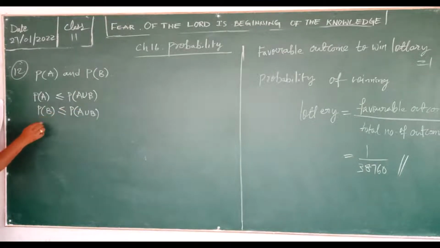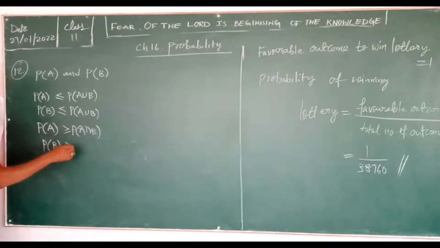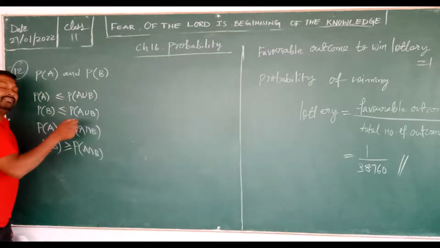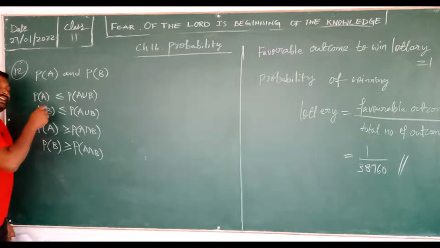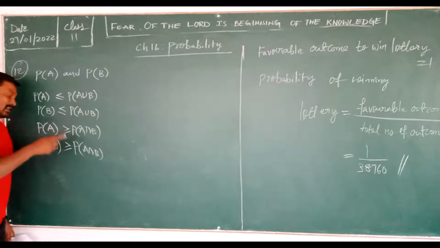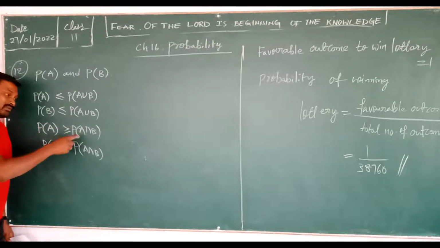Another one you should know: P of A, P of B, and P of A intersection B. This you should remember. Always, P of A and P of B should be less than or equal to P of A union B, and should be greater than or equal to the probability of A intersection B.